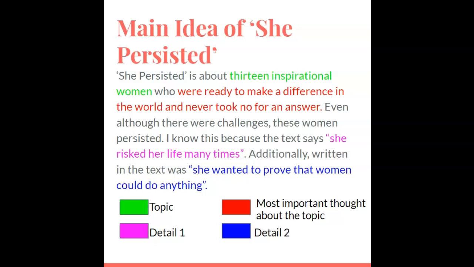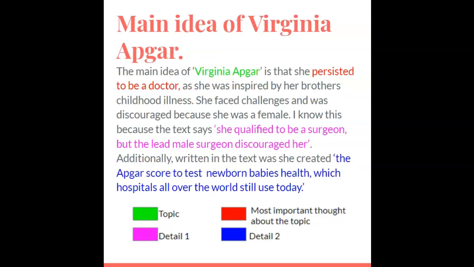Our task is we're just going to look at one female individually. Okay, so I've given you an example here, the main idea of Virginia Apgar. She is one of the 13 inspirational women that are talked about in this book. You're going to choose one of the other women to write about the main idea of that individual woman. That will be your task.